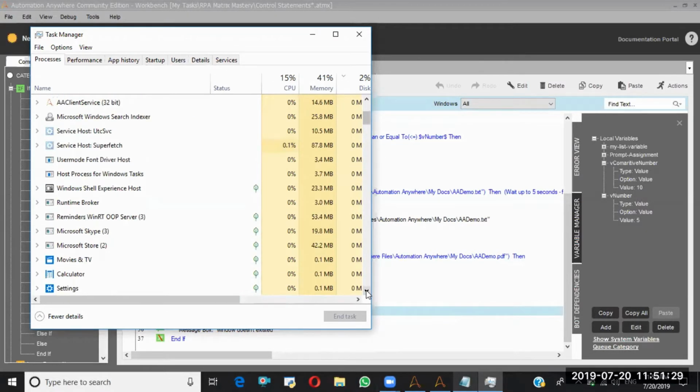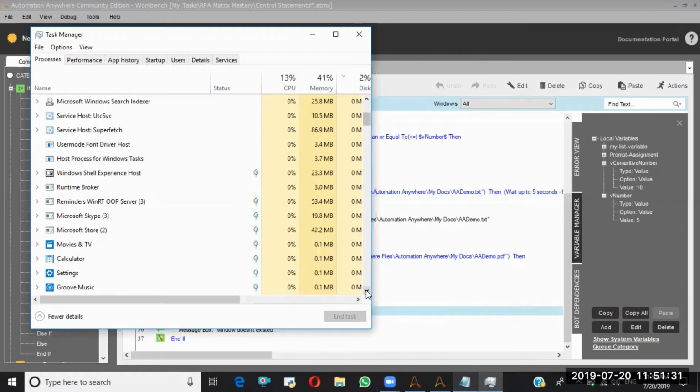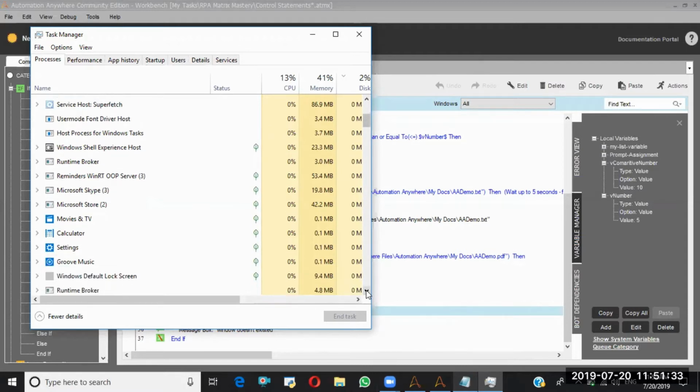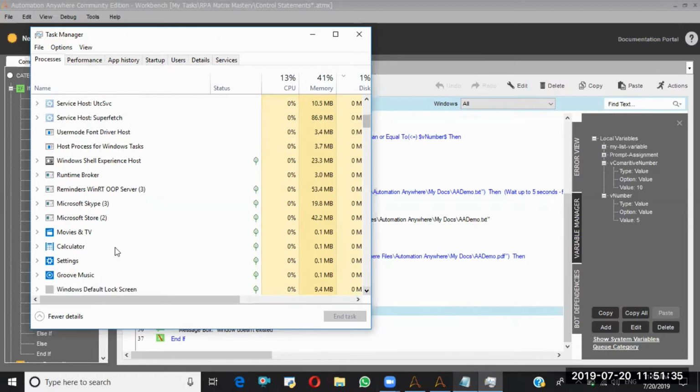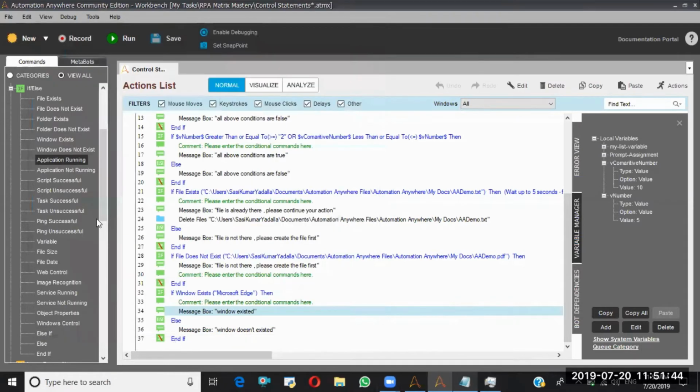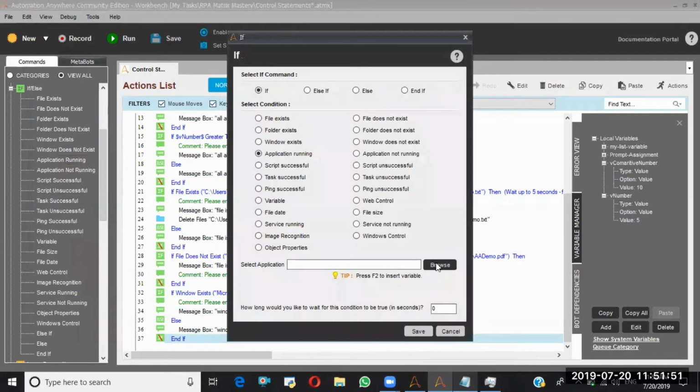Microsoft Skype. Calculator. We'll check with this calculator. I think in the backend this application is running, looks like. Application is running or not. Okay. Browse.